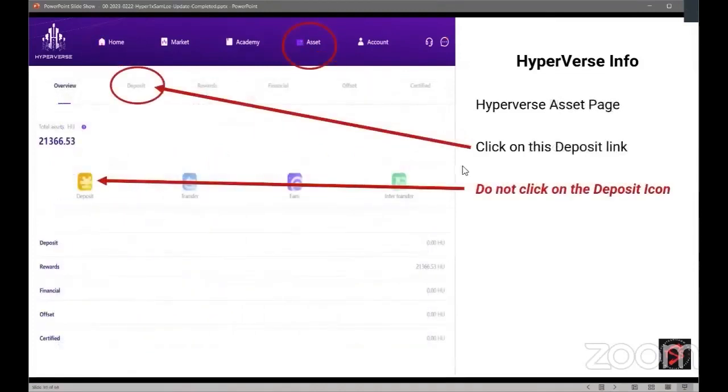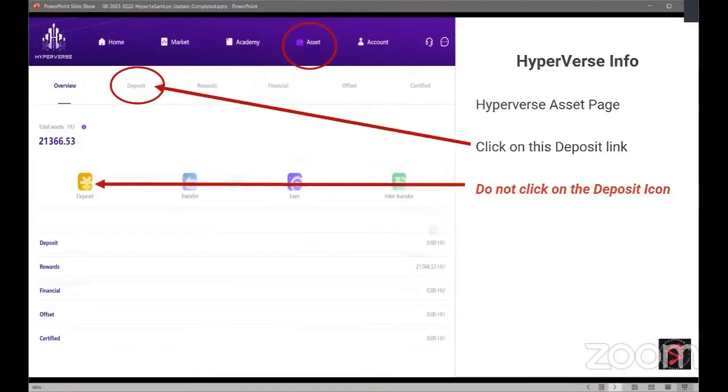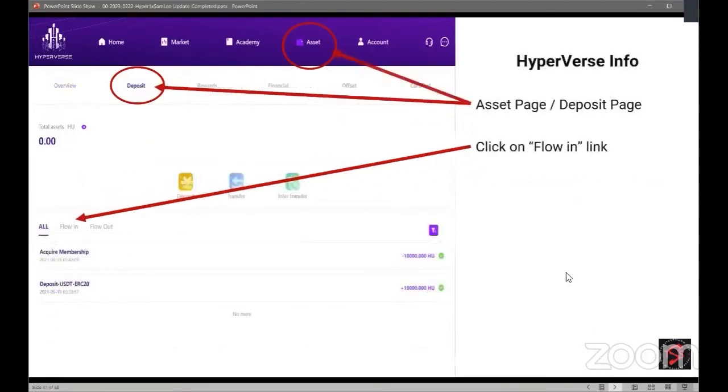Okay. Once you click on Asset, you're going to want to click on this link called Deposit. Do not click on the icon. Deposit. Okay, click on the link Deposit. And then it's going to take you to the asset page, deposit page. You're going to click on the flow in link right down in here, flow in.